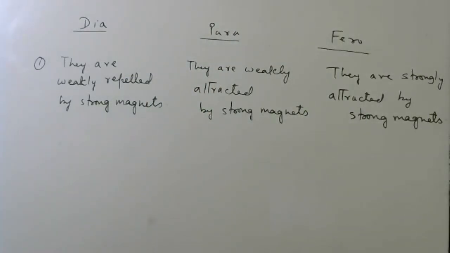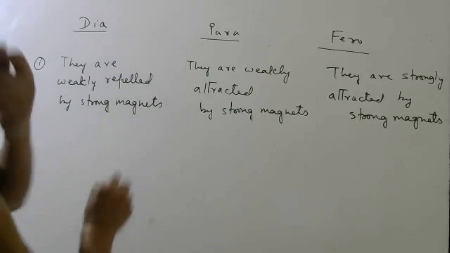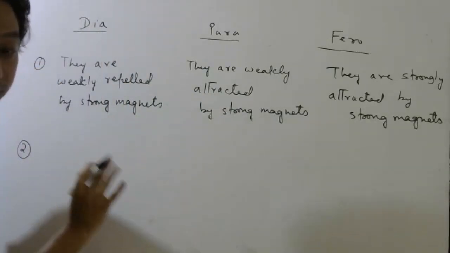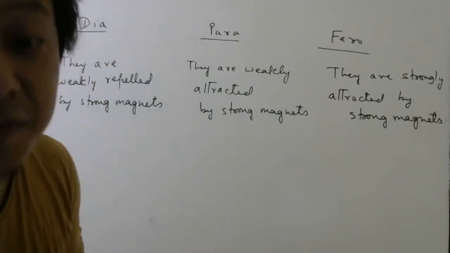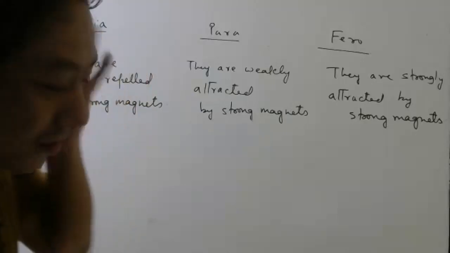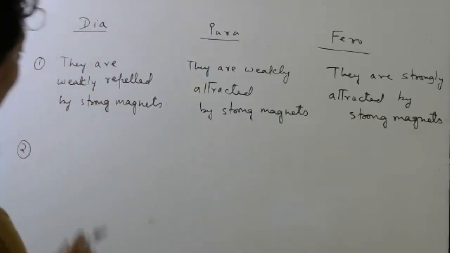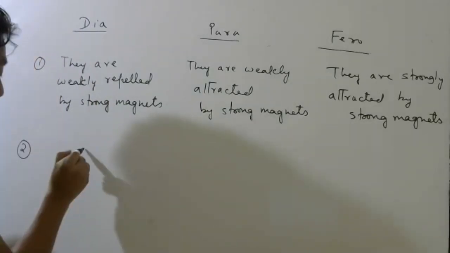Second thing, look here. Here, if you remember, don't write this, okay? For the exam, you have to write in a different way. Now, for diamagnetic material, please listen carefully.